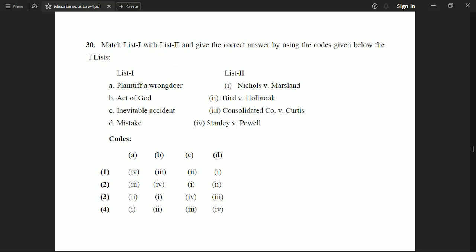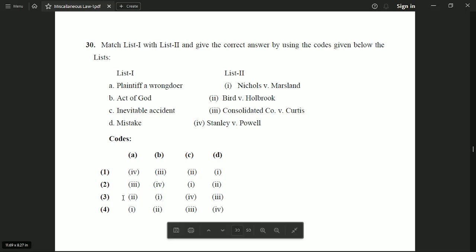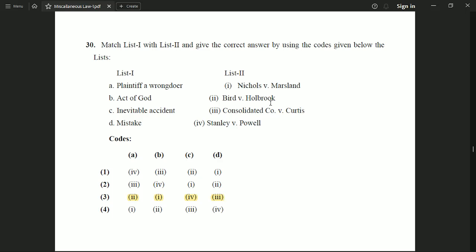Now the next question is a match the following type, and we have been given in list 1 some topics and in list 2 some case laws. The correct option to this question is option number 3, which says 2143. So plaintiff or wrongdoer is Bird versus Holbrook. Act of God is Nichols versus Marsland. Inevitable accident is Stanley versus Powell, and mistake is Consolidated Corporation versus Curtis. So these doctrines have been settled in these case laws.